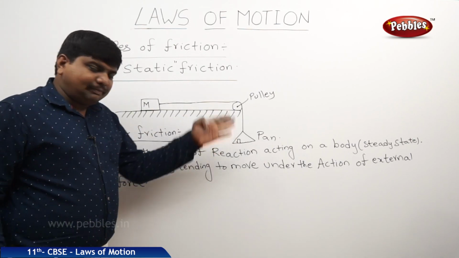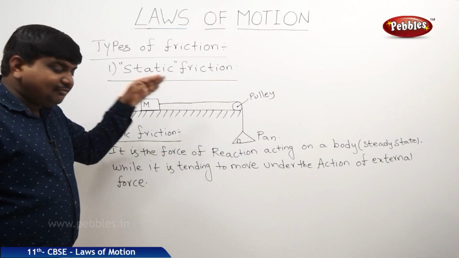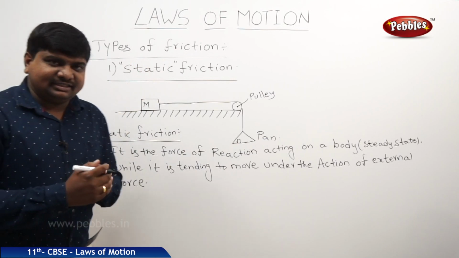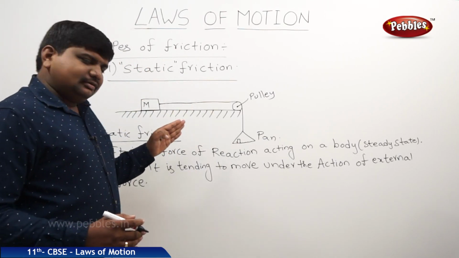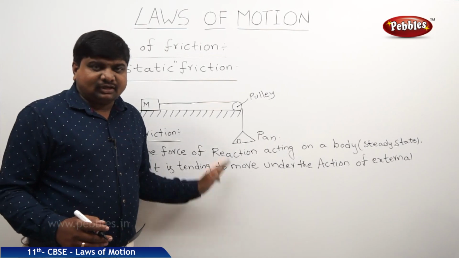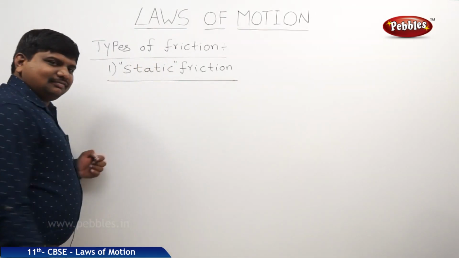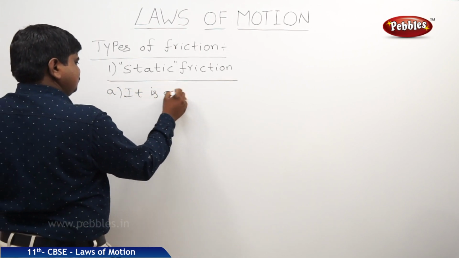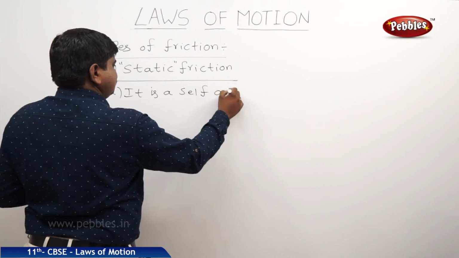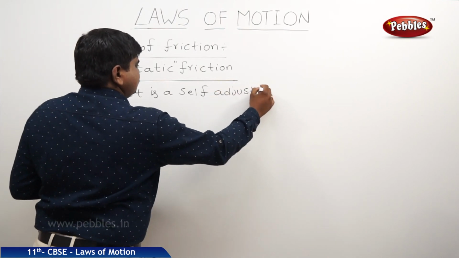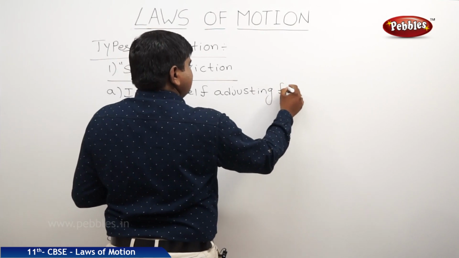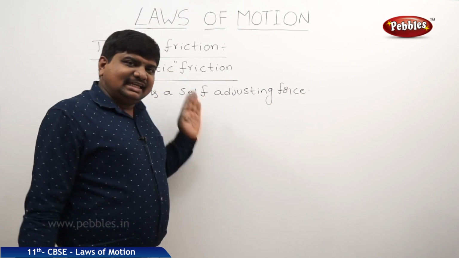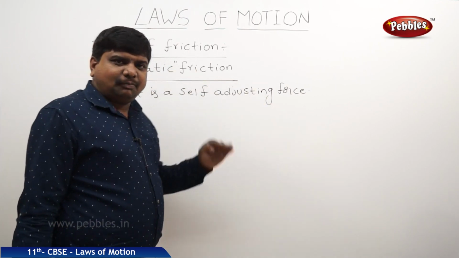It means an external force is applying on the body to move it, but a self-adjusting force is keeping the body in steady state. This is called static friction. There are many laws about static friction. What are those? So what are the laws of static friction? First, it is a self-adjusting force. Second, this force is equal in magnitude to the applied force but in opposite direction.